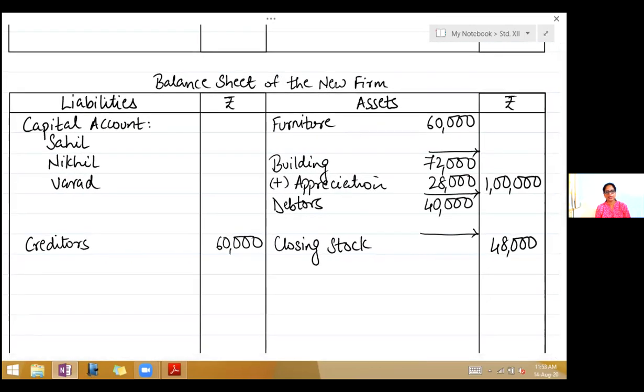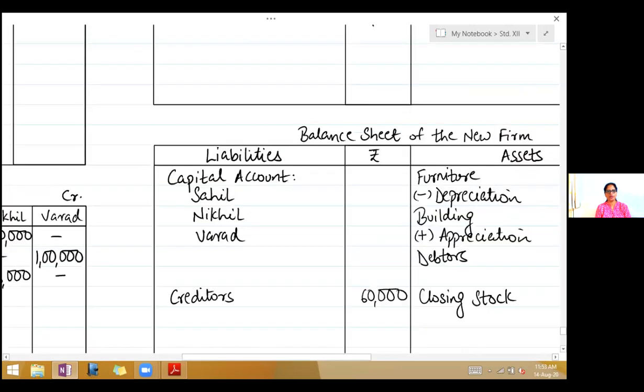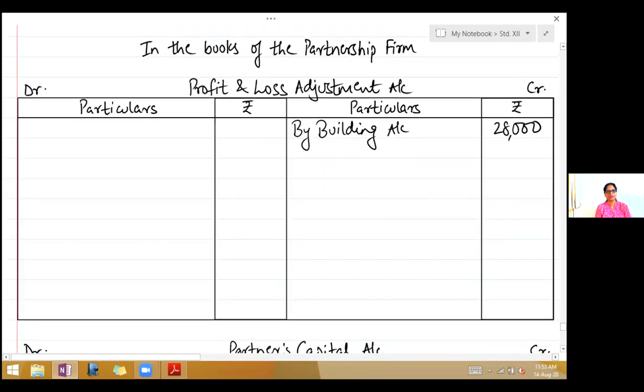Next is furniture. Come to the asset side. Furniture is 48,000. So look, compare, furniture has depreciated. So write less depreciation, depreciated by 12,000. That means furniture has decreased in value. The second effect will come on the debit side of the profit and loss account. Right, to furniture account 12,000.